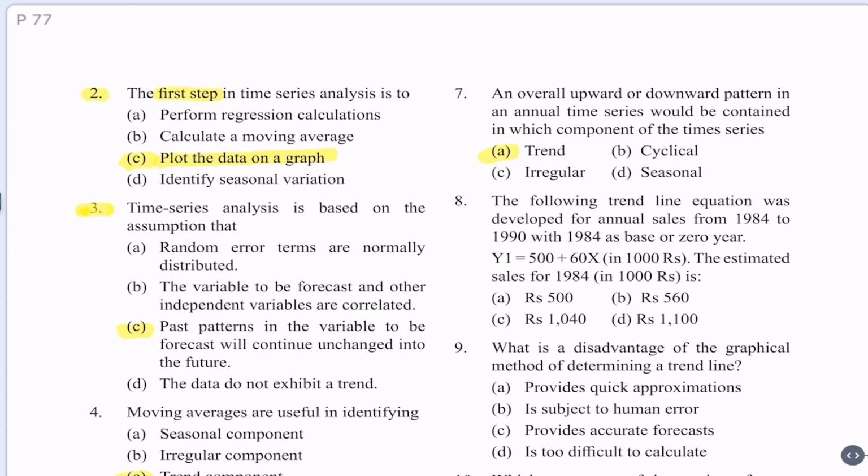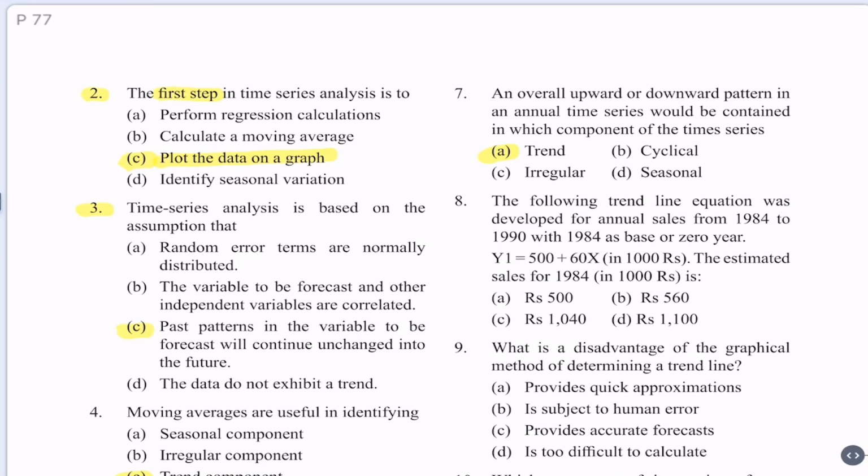Question 3. Time series analysis is based on the assumption that A. Random error terms are normally distributed. B. The variable to be forecast and other independent variables are correlated. C. Past patterns in the variable to be forecast will continue unchanged into the future. D. The data do not exhibit a trend.